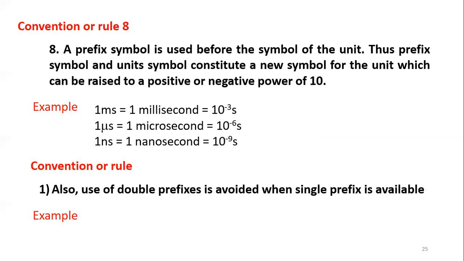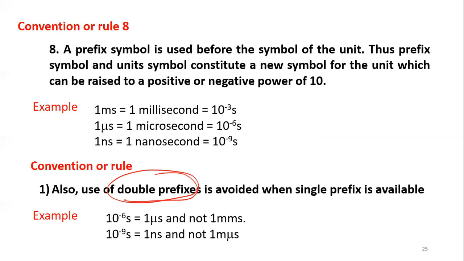Next rule is use of double prefixes is avoided. For example, you can see here, 10 raised to minus 6 second. You can write it like this, but you cannot write like this, 1 mms. So someone can say that, sir, it is millisecond. So this is a wrong way. So double prefixes you have to avoid.